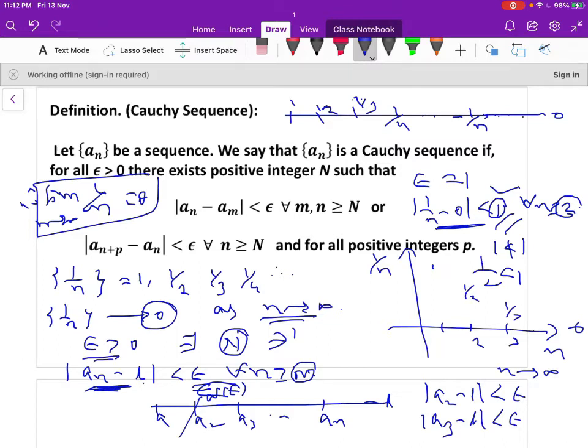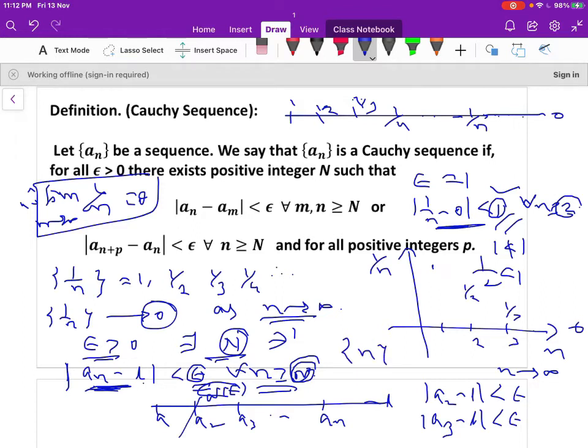So another way to define it: for every arbitrary epsilon, there exists a positive integer N such that the distance between an and the limit is always less than epsilon for all n greater than or equal to N, where capital N depends on epsilon. So this is the notion of the convergence of a sequence. Otherwise, it is a divergent sequence.